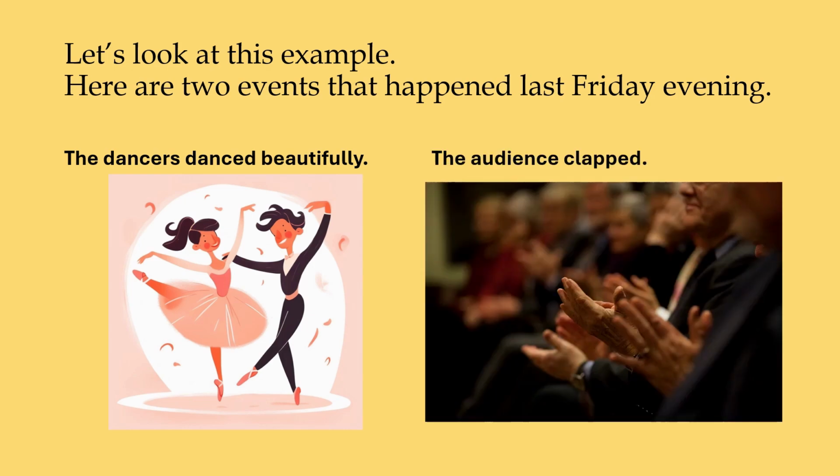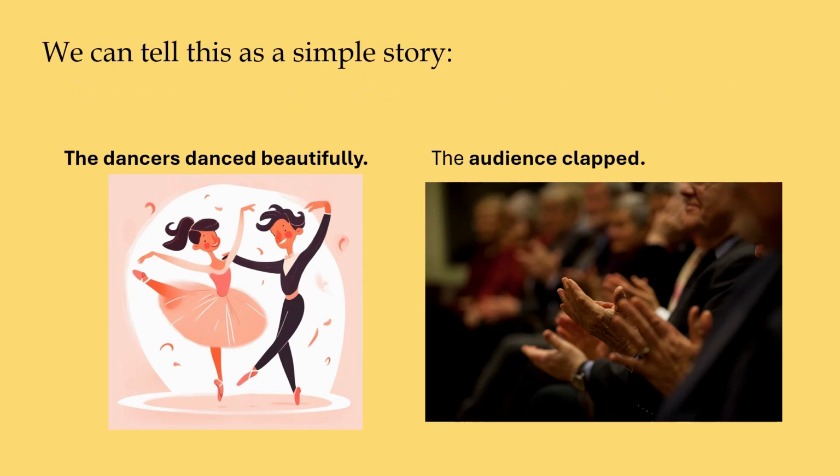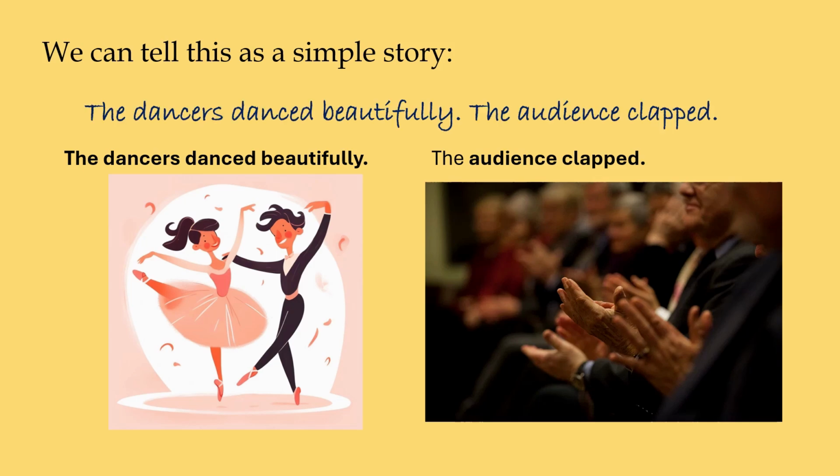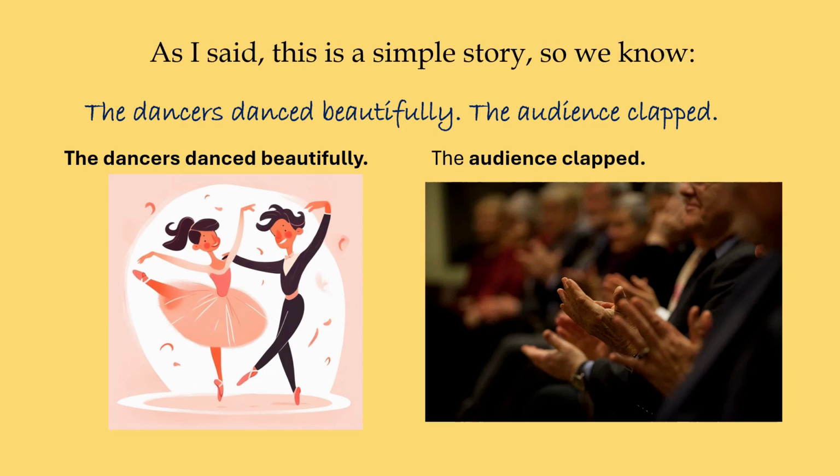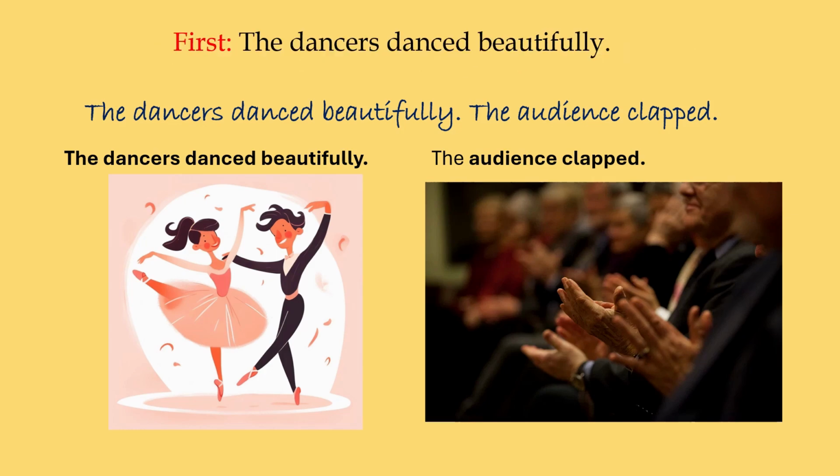The audience clapped. We can tell this as a very simple story. The dancers danced beautifully. The audience clapped. And which event happened first? Well, as I said, this is a simple story, so we know first, the dancers danced beautifully. Second, the audience clapped.